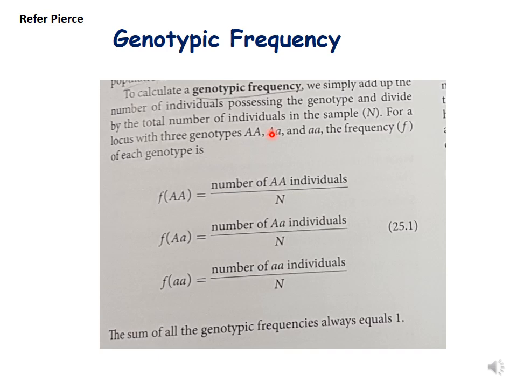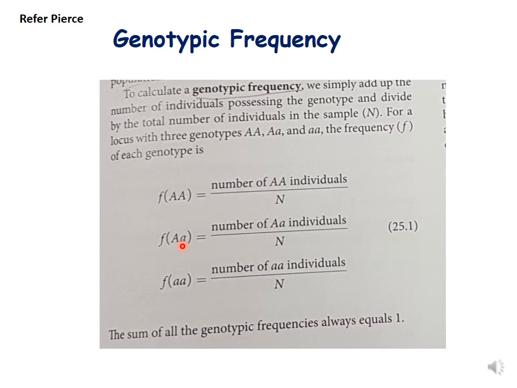According to this equation, the genotypic frequency of homozygous dominant is the number of homozygous dominant individuals upon the total number of individuals. The second is the frequency of heterozygous individuals, which is the number of heterozygous individuals upon the total number of individuals, and the third is for the frequency of homozygous recessive individuals.